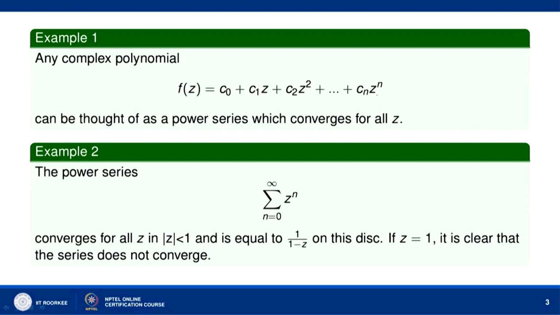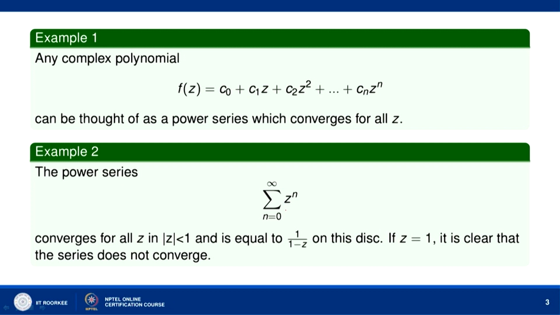Any complex polynomial, say f of z equal to C naught plus C1 z plus C2 z square and so on, Cn z to the power n, can be thought of as a power series which converges for all z. So, here you can say that the coefficients Cn plus 1, Cn plus 2 and so on are all zeros. So, it represents a power series and it converges for all z, because for any z in the complex plane we can find the sum of the series.